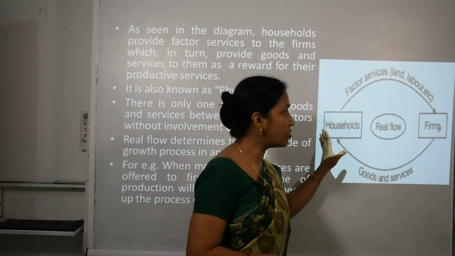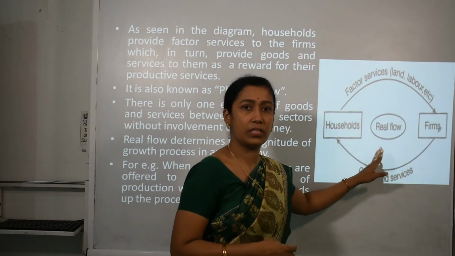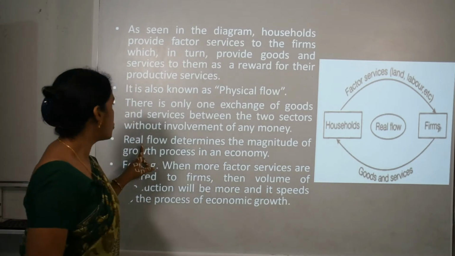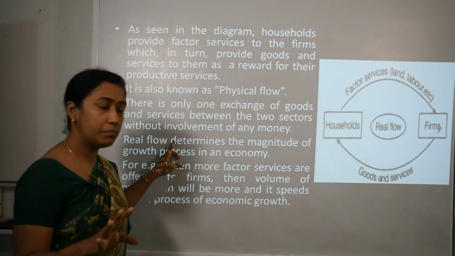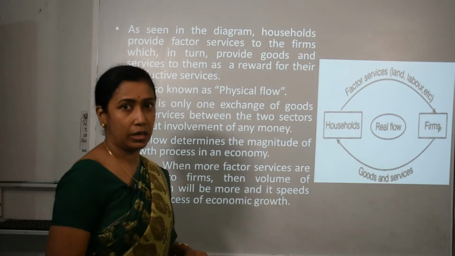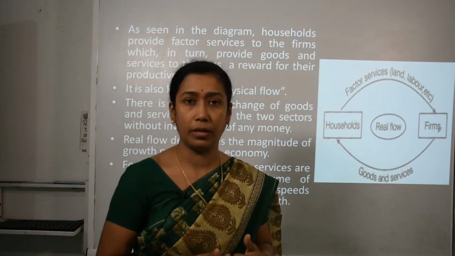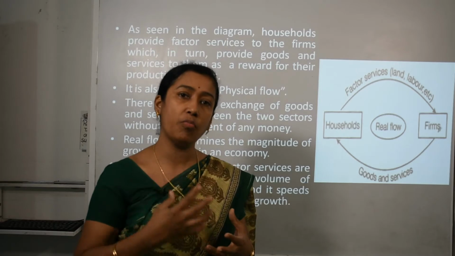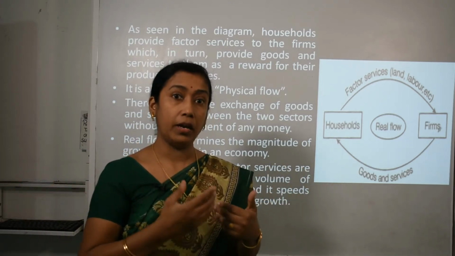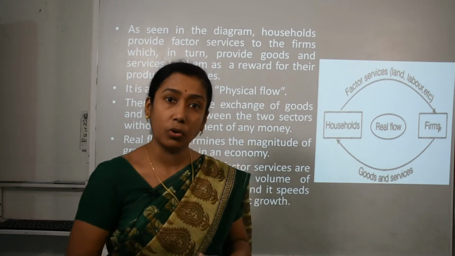So whatever exchange of goods and services is taking place is between these two sectors, without involvement of any money. Real flow determines the magnitude of the growth process in an economy. It is real flow which determines how many goods are produced in a country, and with which we can attach it to the growth of the economy.